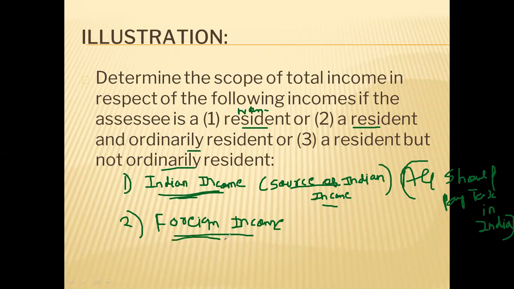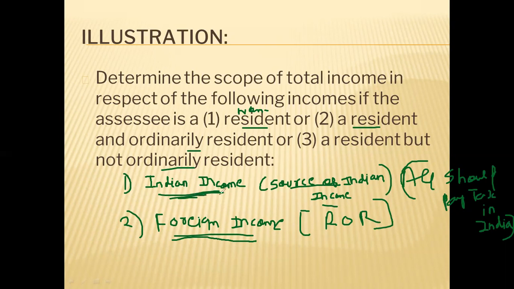If it is a foreign income, then only the ordinary resident will be paying tax on that. This is the basic rule. Some changes may be there while solving the illustration. Some exceptions are also there that we will discuss at the time of illustration only. So this is a basic, or you can say golden rule.